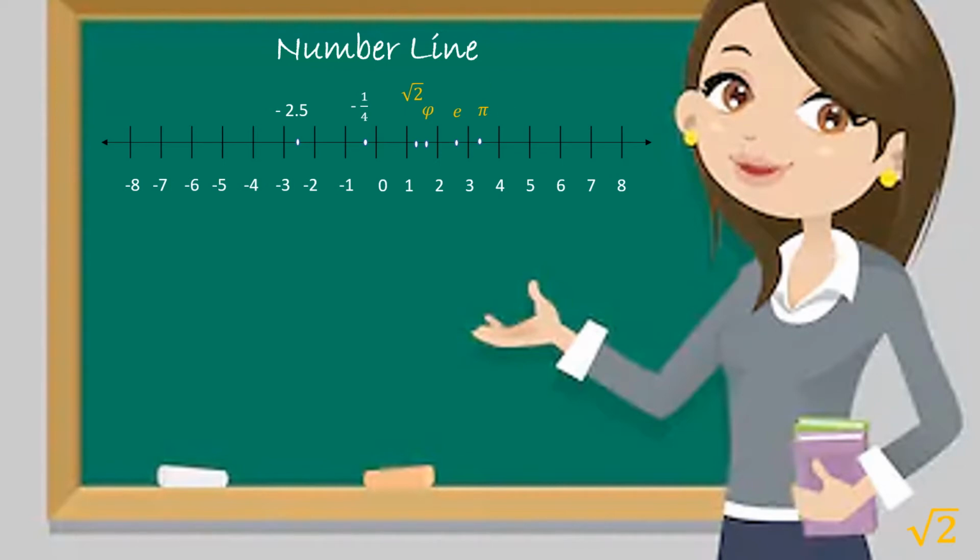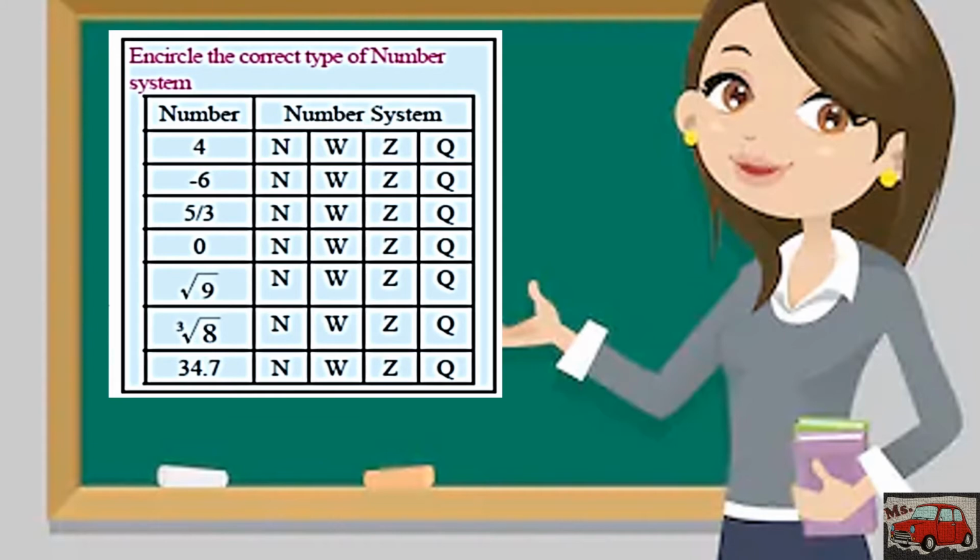Let's have exercise here. Sabi dito, encircle the correct type of number system. Di ba kanina pinag-usapan natin yung different type of system o yung real numbers. Pag sinabing N, that is the natural number. W, that is the whole number. Z is the integers, and Q is the rational number. Yan yung mga symbol nila. Sabi dyan, bilugan or sabihin natin kung anong klase siyang number.